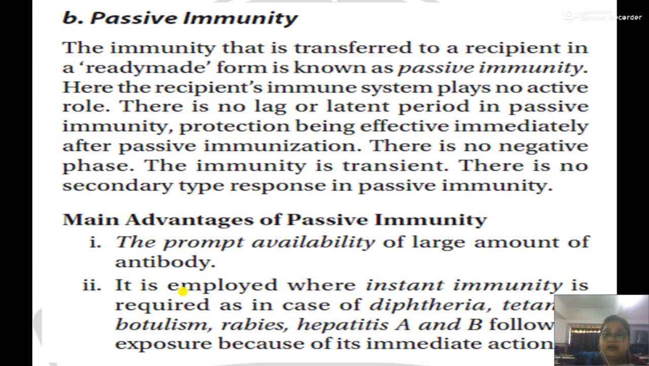The main advantage of passive immunity is that it gives you a prompt immune response, provided by an adequate amount of antibody present in your serum. Certain diseases like tetanus, diphtheria, botulism, rabies, hepatitis A and B don't give a chance to fight against the disease. Before that, they are so lethal or fatal that the patient will give up. So in that case, passive immunization is the best way to achieve immunity.